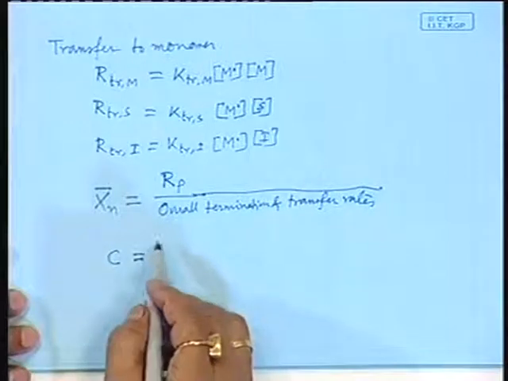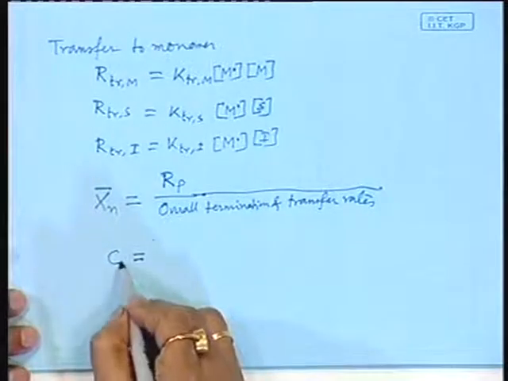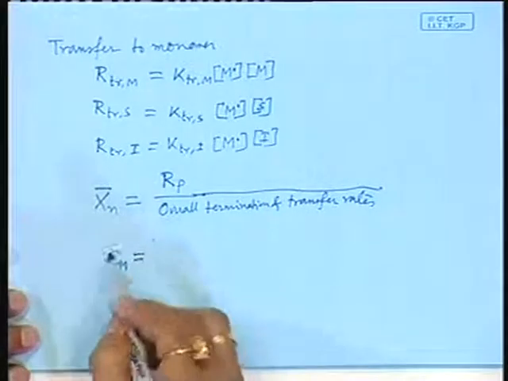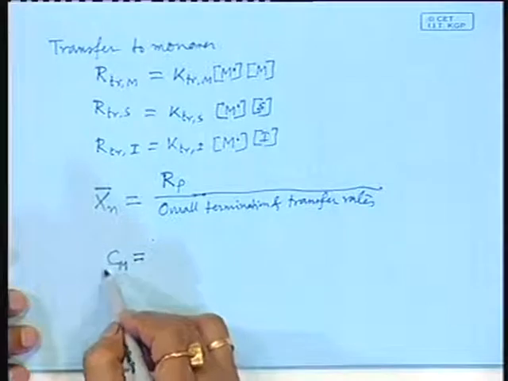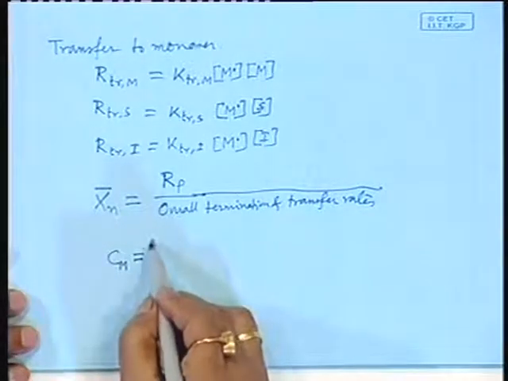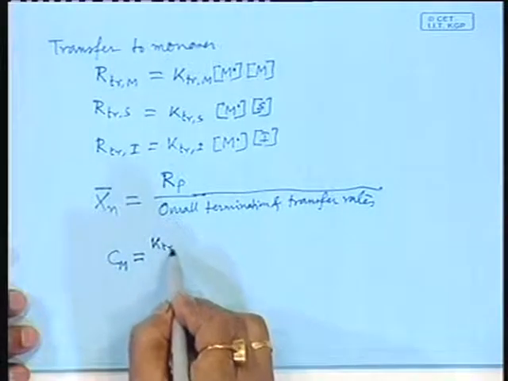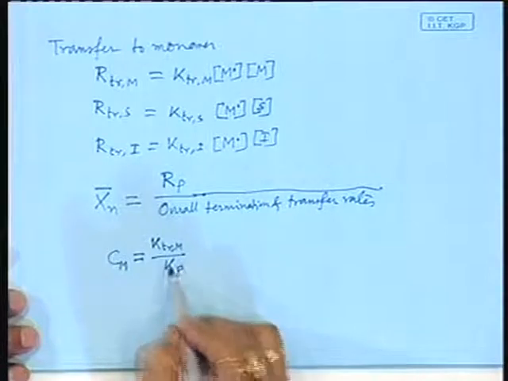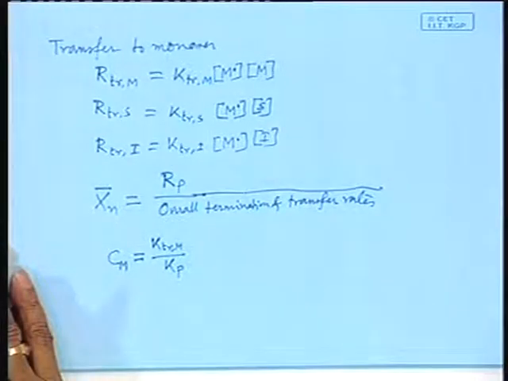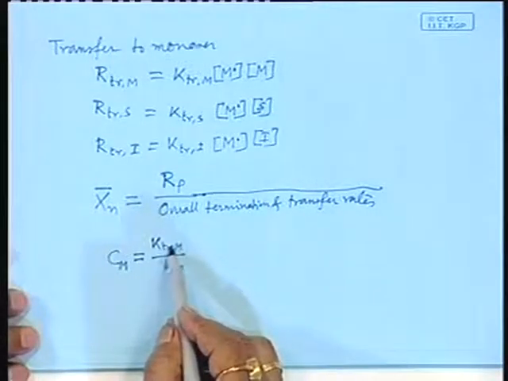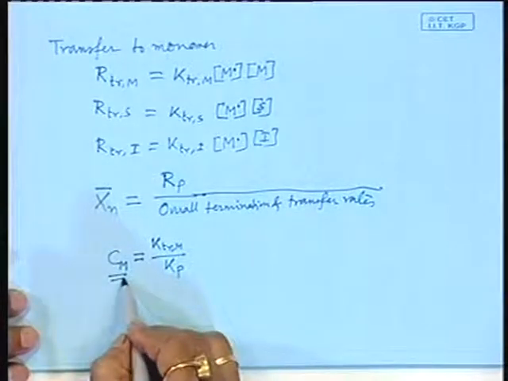If you want to know the chain transfer constant for monomer, Cm is KTR,M divided by Kp, the normal propagation rate constant.